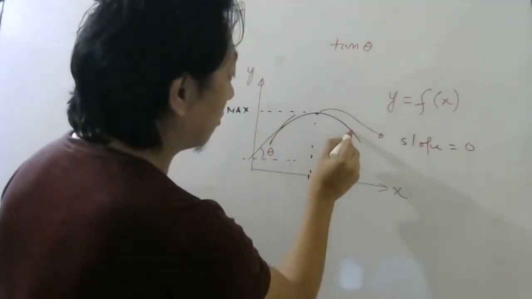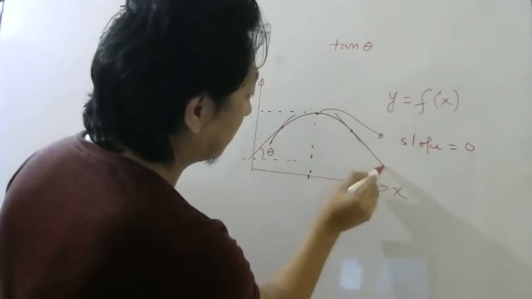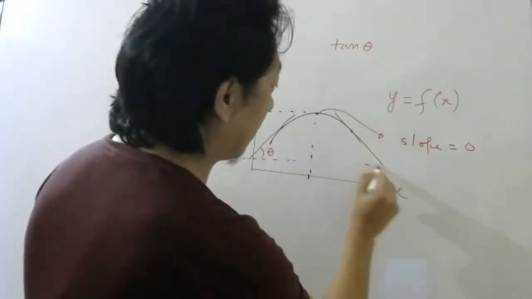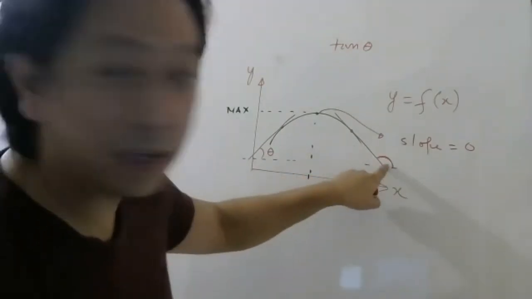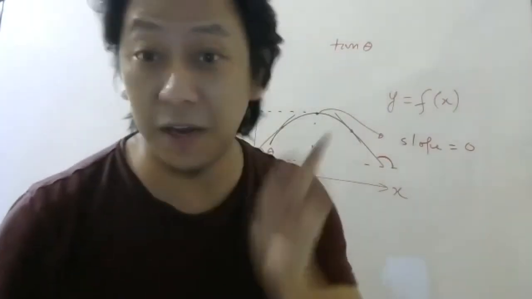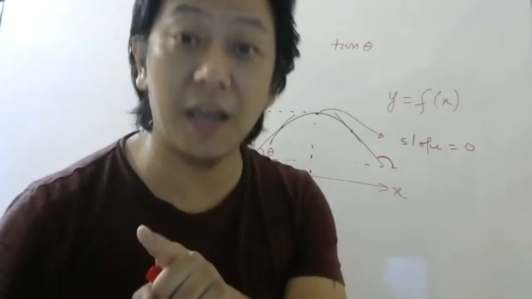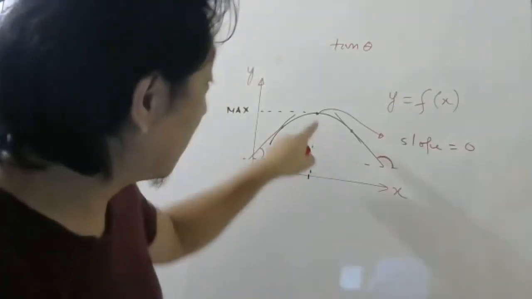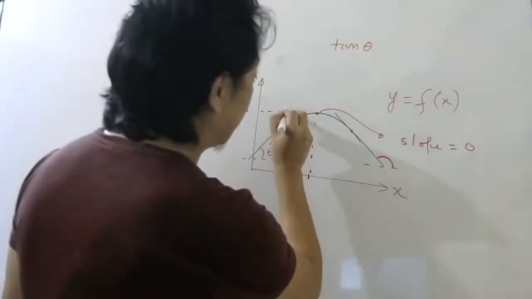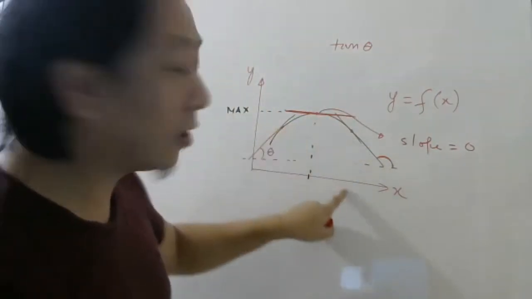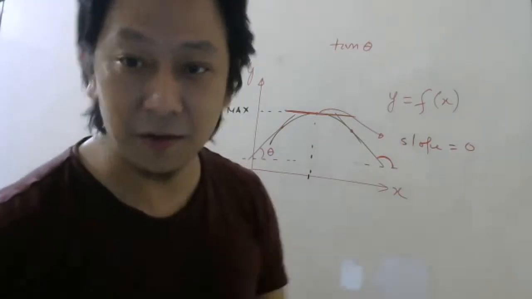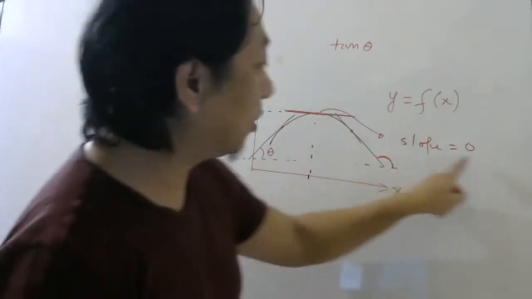Here if I ask, you have to draw the tangent like this. Then you have to find this angle, and then take the tangent of that angle. That will come negative, as I told, because tangent of an obtuse angle is negative. But at this point, if you draw the tangent, it will be parallel to your x-axis. So the angle will be 0. If the angle is 0, the slope will be 0.